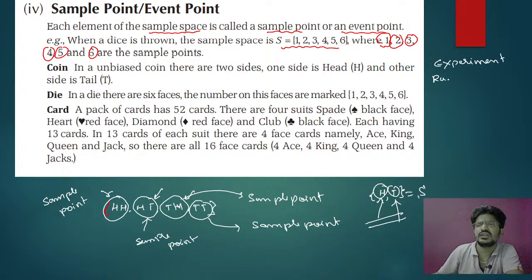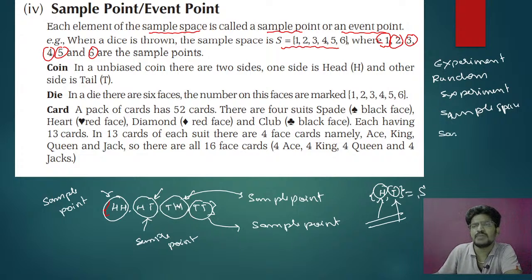Next we studied sample space, and now we are studying sample point or event point. These things are all very much interrelated.